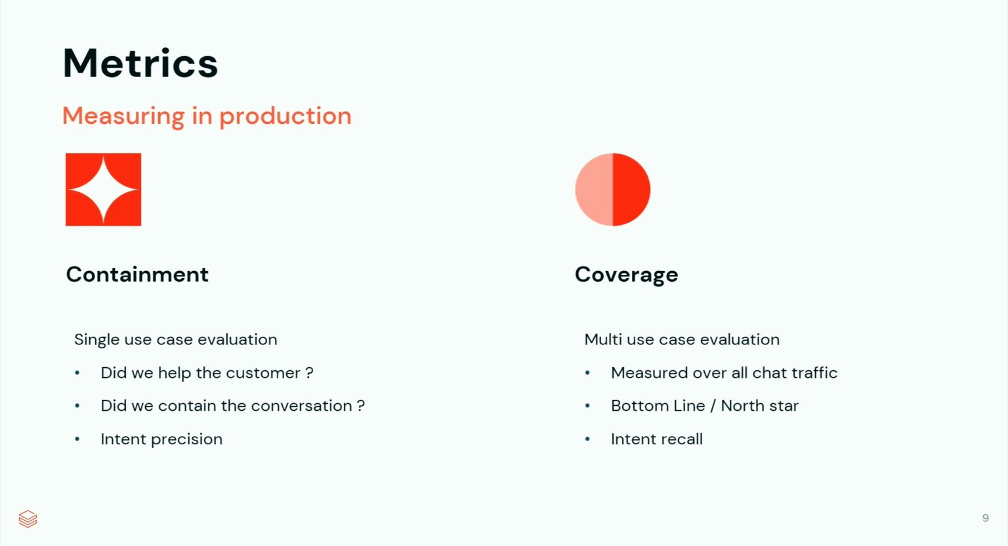Coverage is measured over all our customer support traffic. That means all the capabilities of the bot and all the work that is being done by human agents. This is really our North Star. Like I said in the beginning of the talk, we're aiming for 80% coverage by the end of the year. This is also a measurement of our intent recall, because if we weren't able to match the intent of the user to the correct capability, we'll lose on coverage.